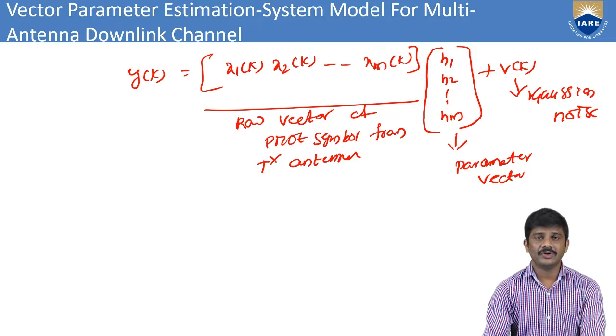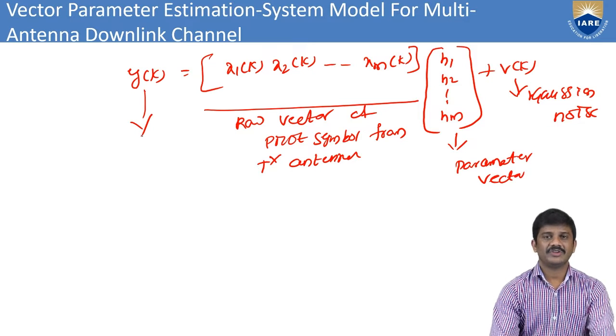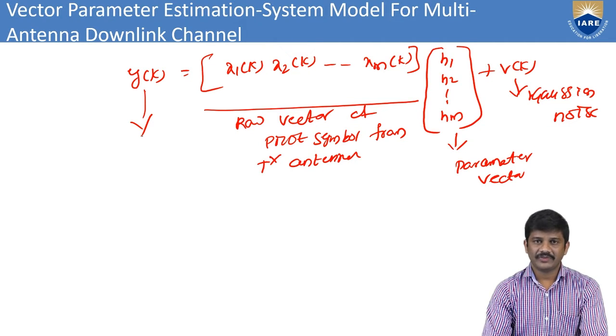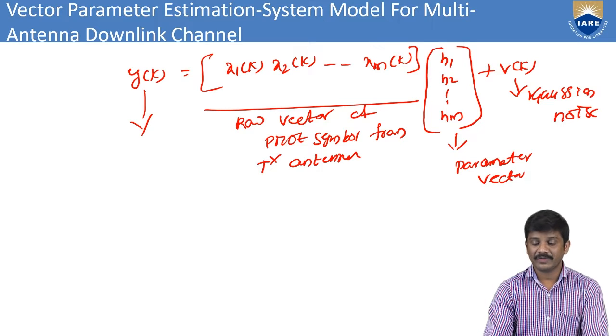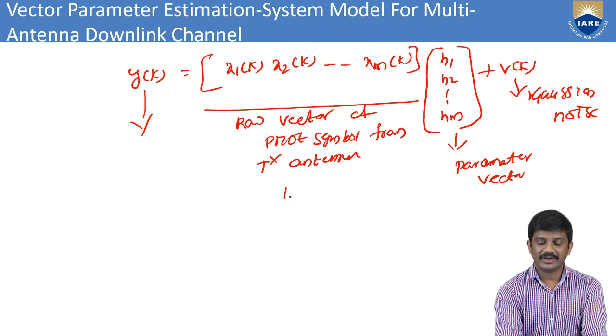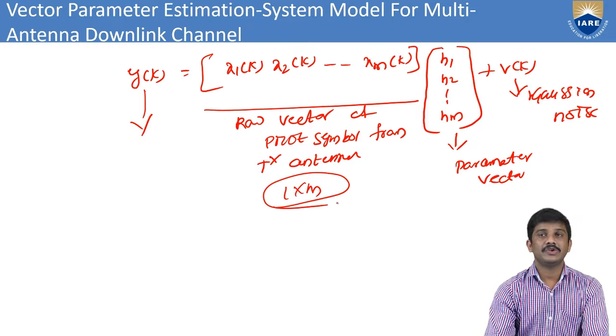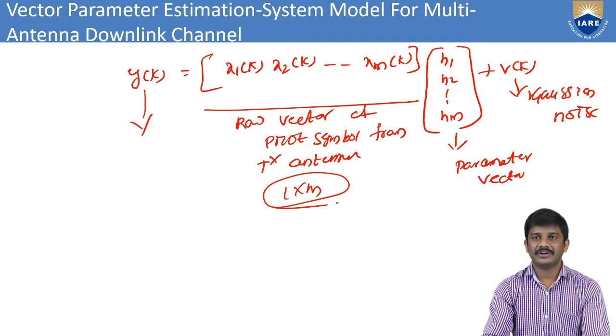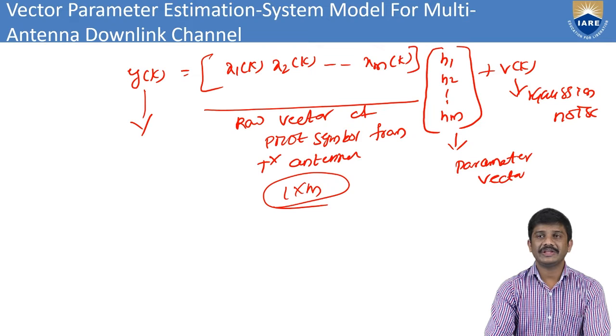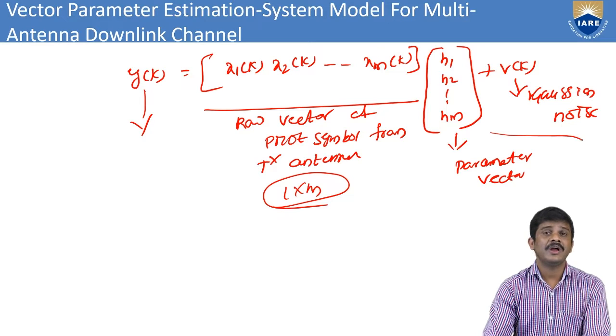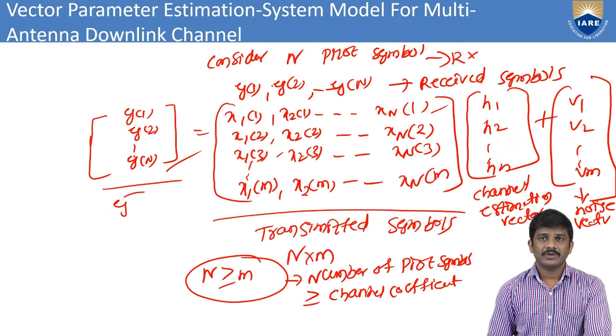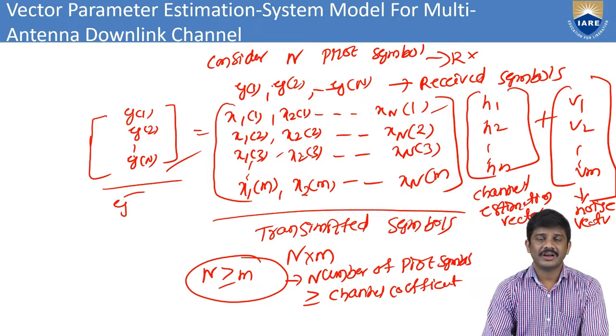y of k equals, this is the observation model, x1 of k, x2 of k, and so on up to xm of k. Here I am considering the 1 cross m values. In that I can also take h1, h2, and so on up to hm, that is the parameter vector, plus the corresponding Gaussian noise for this observation model. From this I can simplify y of 1, y of 2, up to y of n.